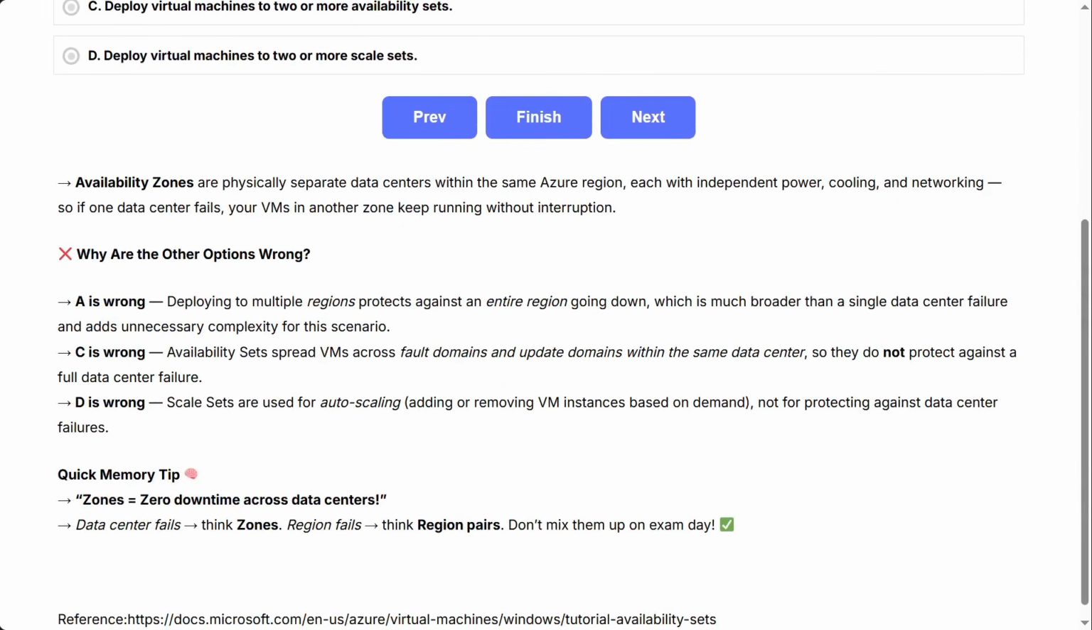Availability zones are physically separate data centers within the same Azure region, each with independent power, cooling, and networking. So if one data center fails, your VMs in another zone keep running without interruption. Why are the other options wrong? Deploying to multiple regions protects against an entire region going down, which is much broader than a single data center failure and adds unnecessary complexity for this scenario.